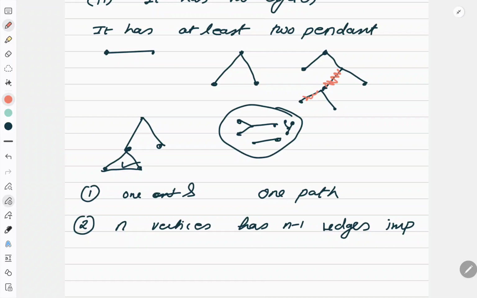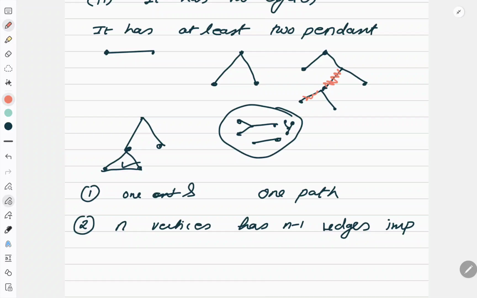If a tree has exactly two pendant vertices, the degree of every non-pendant vertex is 2. Sorry, a pendant is always 1, and a non-pendant vertex is 2, which is quite obvious. If there are only two pendants, it will be a path-like structure without forming a cycle. Also in a tree, if the degree of every non-pendant vertex is 3, the number of vertices in the tree is even. So these are some common theorems regarding trees.